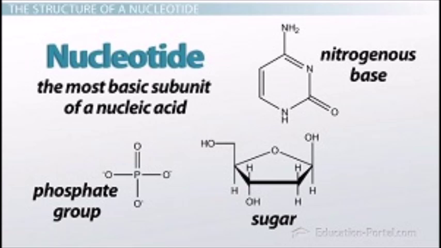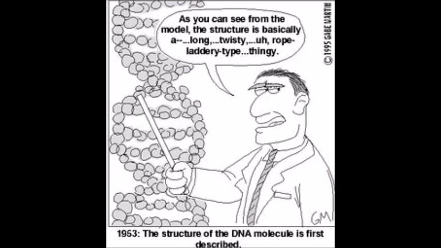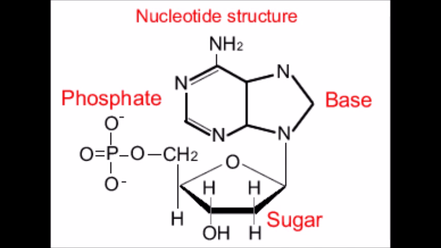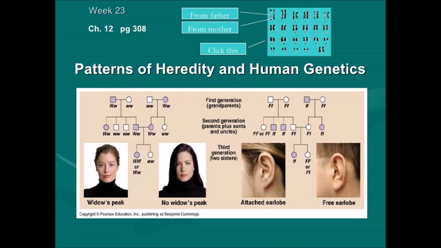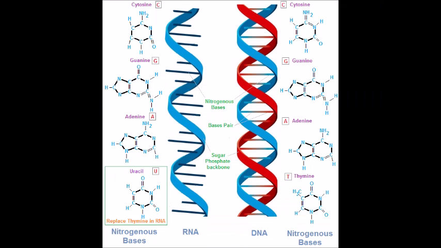Nucleotides consist of three parts: a 5-carbon sugar, a phosphate group, and a nitrogenous base. Nucleic acids store and transmit hereditary or genetic information. There are two kinds of nucleic acids: ribonucleic acid, which is RNA, and deoxyribonucleic acid, DNA, which you've probably heard of about 1 billion times because it basically makes you.